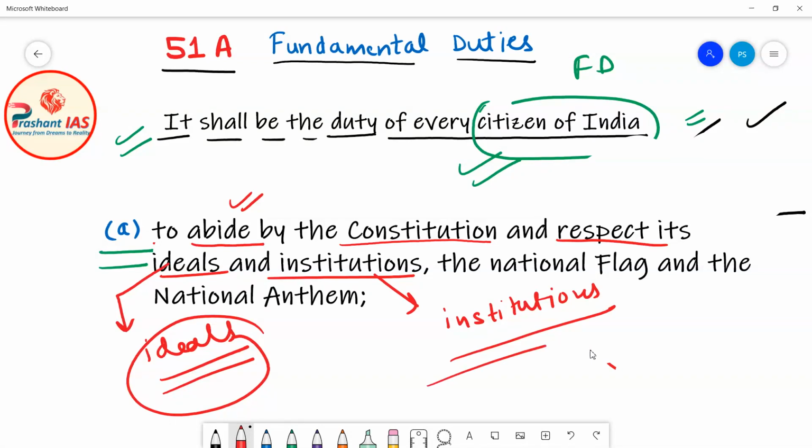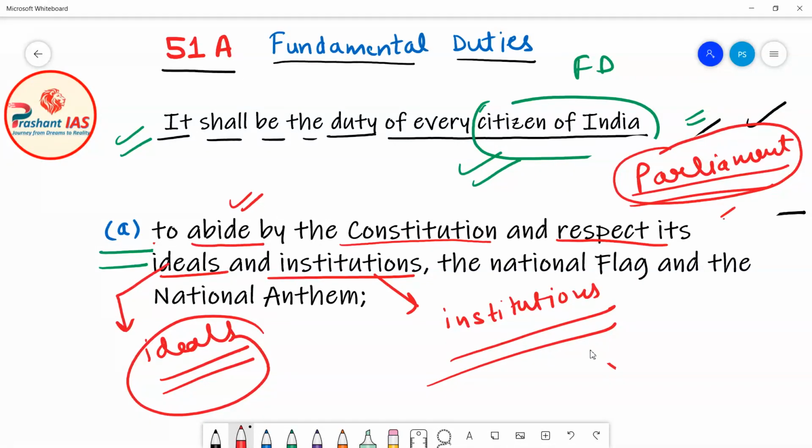For example, Parliament is an institution established by the Constitution of India, so we should respect the Parliament of India.